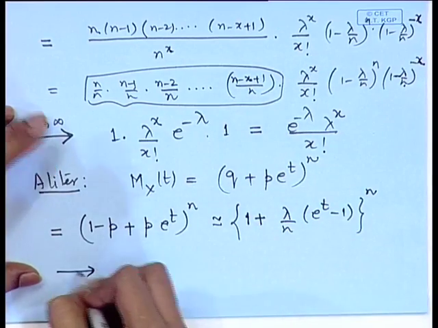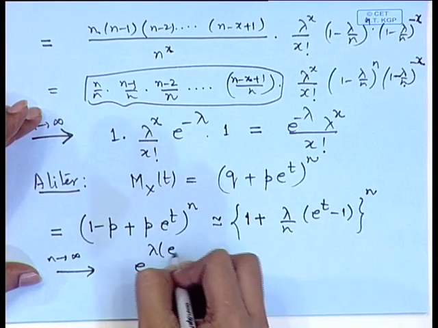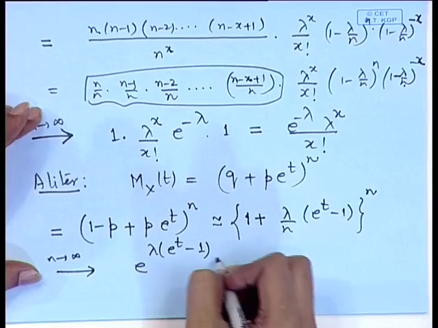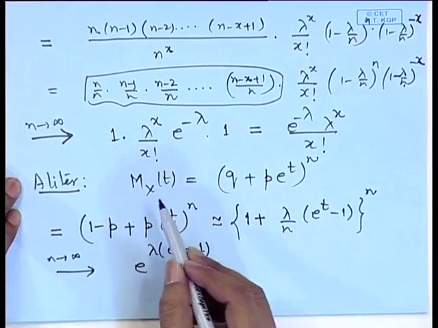When we take the limit as n tends to infinity, this goes to e to the power lambda times e to the power t minus 1. So, by the uniqueness of the moment generating function, we can say that the probability mass function of the binomial distribution converges to the probability mass function of the Poisson distribution.